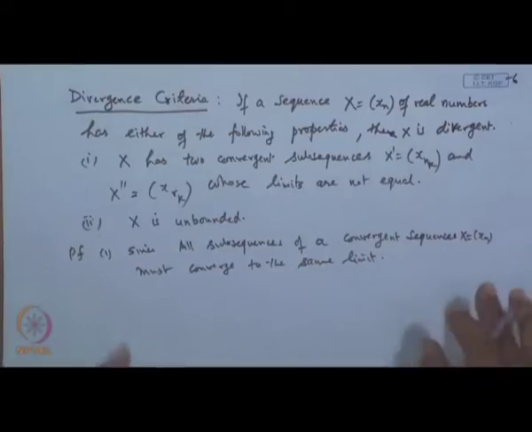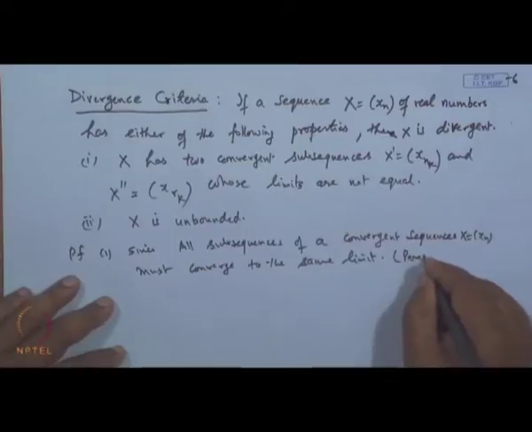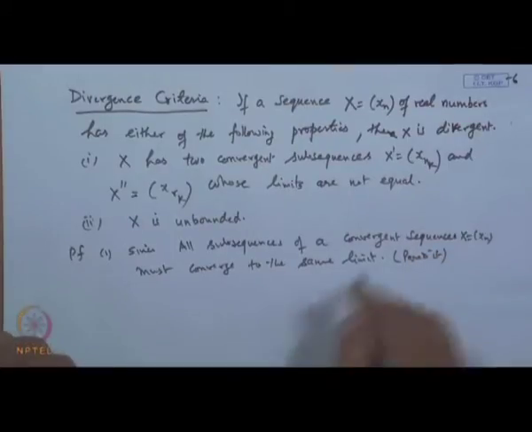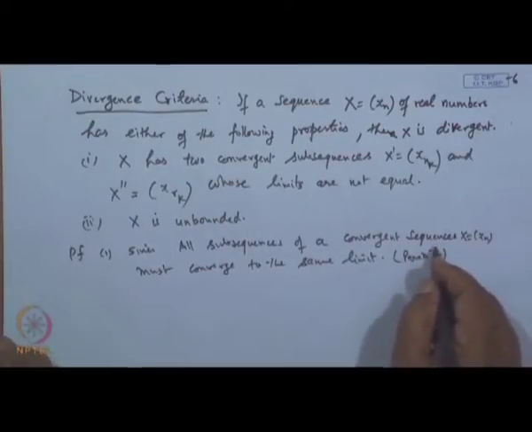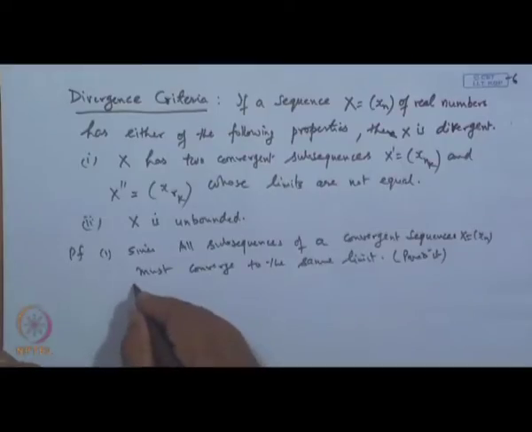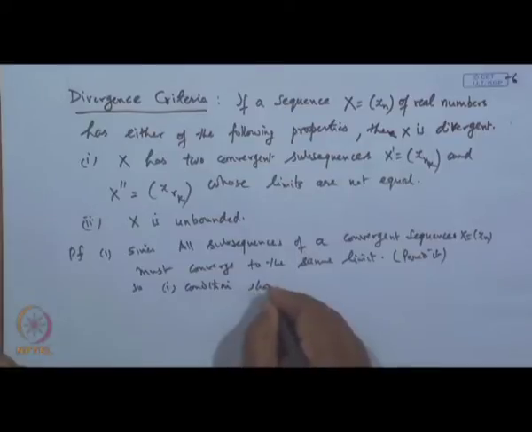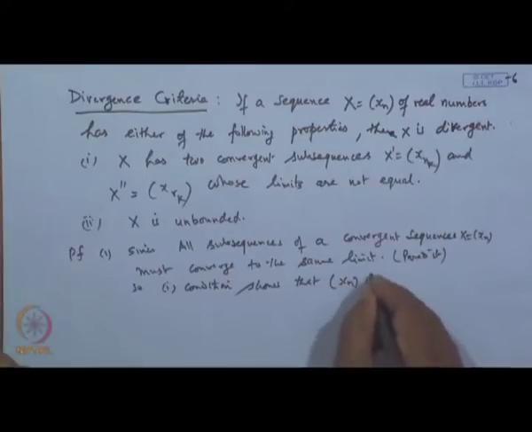This is the criteria for convergence, is it not? That is what we have proved earlier. So, if a sequence has a subsequence that does not converge, then obviously it will be diverging. So, the first condition shows that the sequence x n is divergent.